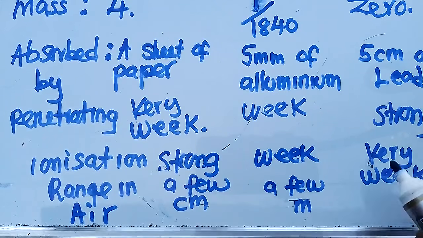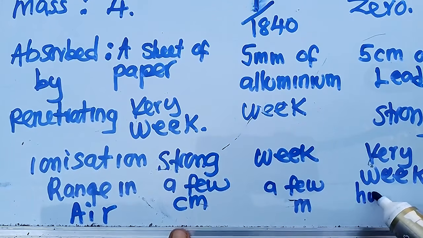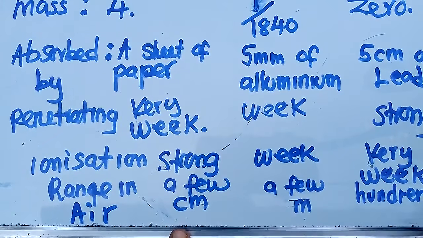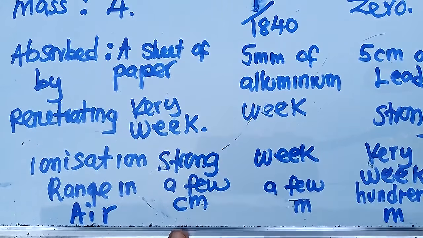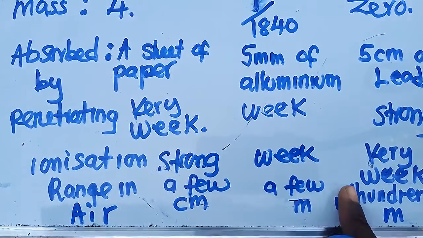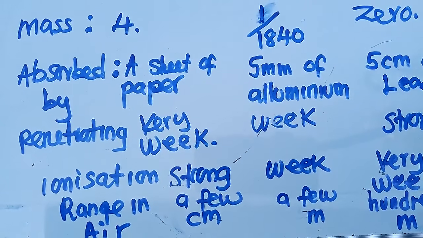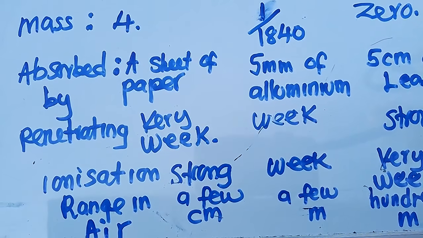Whenever we are talking about the range in air, you discover that the alpha is a few centimeters, the beta a few meters. But this one, which is a gamma ray, has hundreds of meters. It has more than hundreds of meters. So I want you to understand this. So this is their range, and this is what you need to know and understand under this.